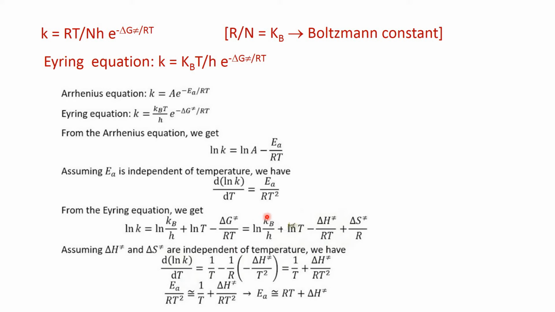In place of ΔG activation we can write ΔG = ΔH minus TΔS, so ΔG‡ = ΔH‡ minus TΔS‡.